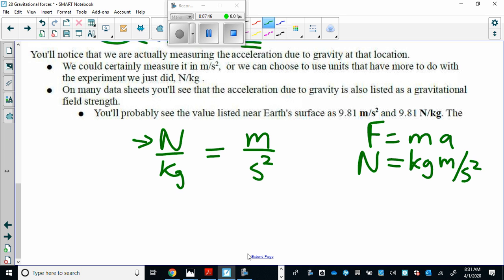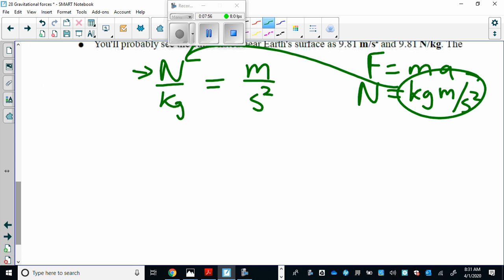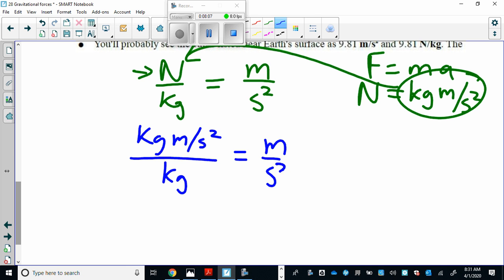Those are the fundamental units of a newton, and if I plug that in over here, I get kilograms meters per second squared over kilograms, and the kilograms cancel out, so I get meters per second squared equals meters per second squared.